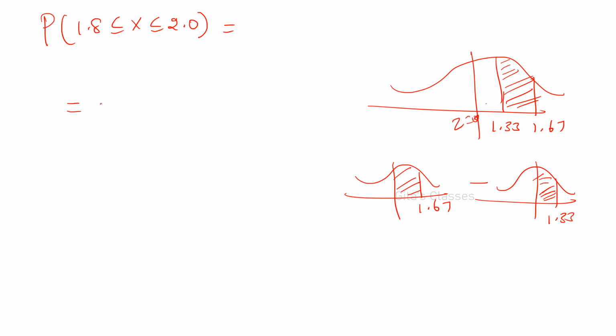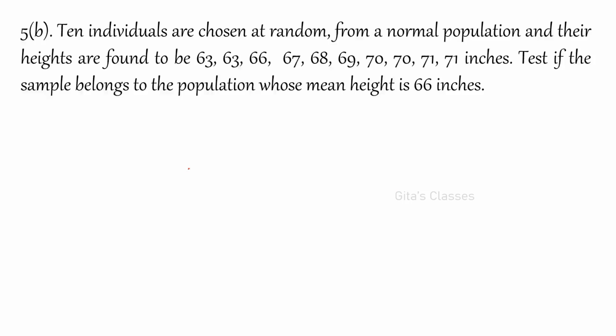So this is equal to 0.4452 minus 0.4082, which is equal to 0.037. This is the answer. Next is 5b.